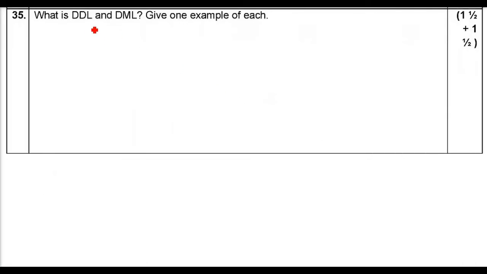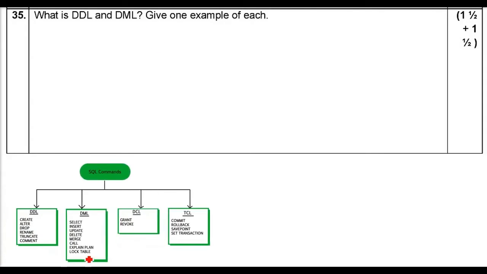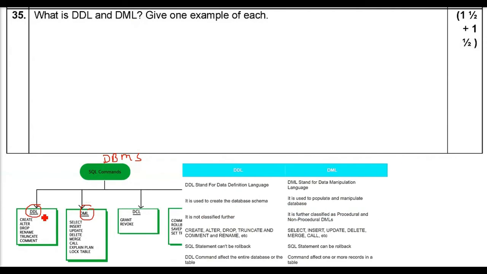What is DDL and DML? Okay. Let me tell you, in a database management system, a relational database management system, we have SQL, structured query language. So we have different kinds of commands we use, for example, DDL, DML, DCL and TCL. So DDL and DML is being asked. So let us see them. We will give the example also.